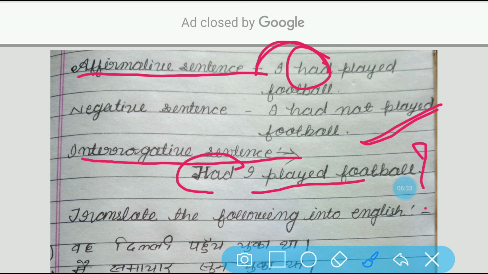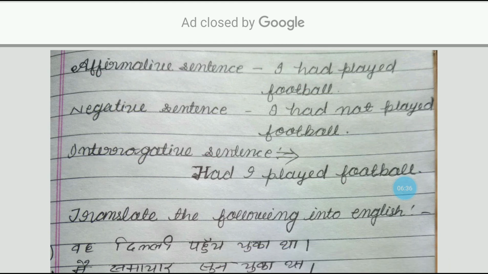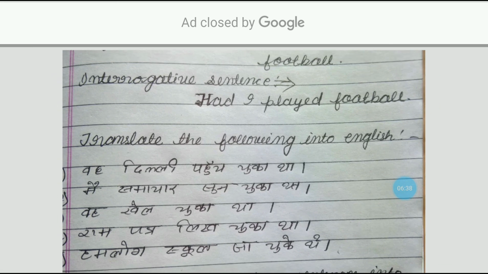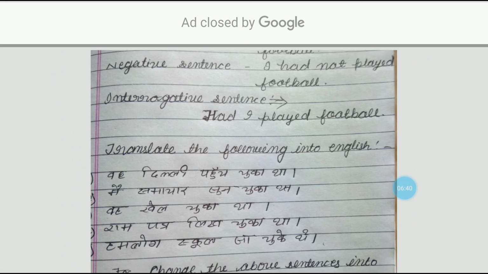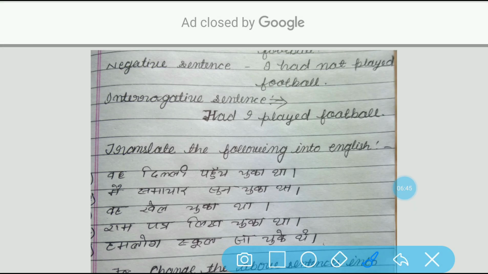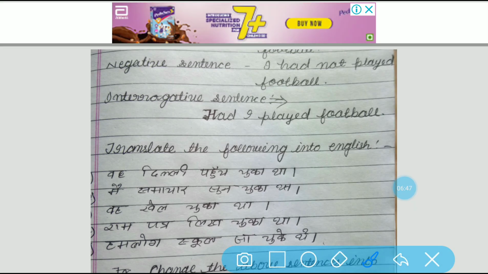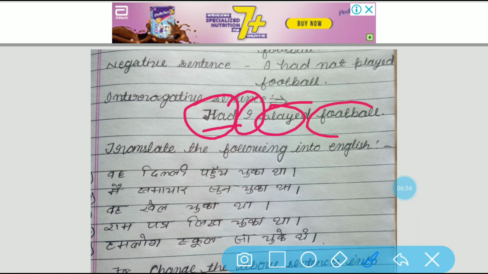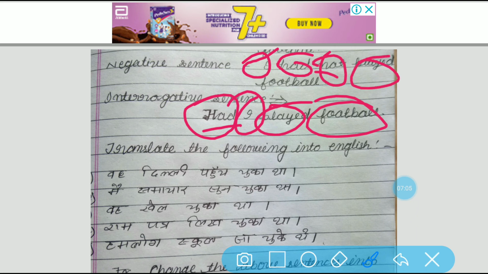You can find out the structure of negative and interrogative sentences also. Suppose I have to give you the structure of this tense, what shall I write? Had plus subject plus V3 plus object. If I ask you to write the structure of the negative sentence, what will you write? Subject plus had plus not plus V3 plus object.